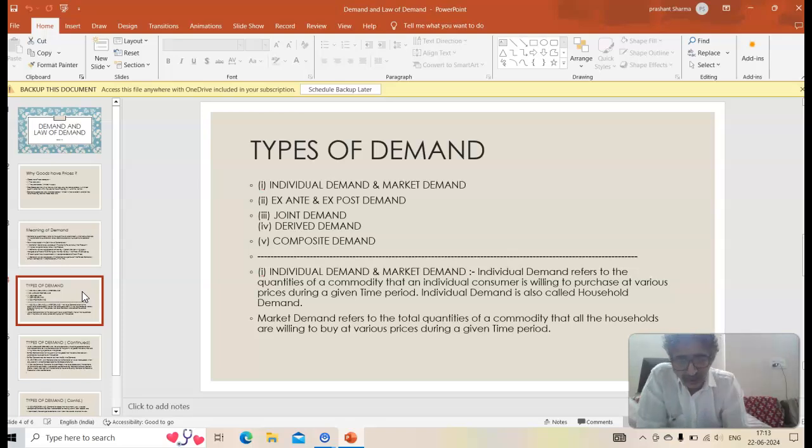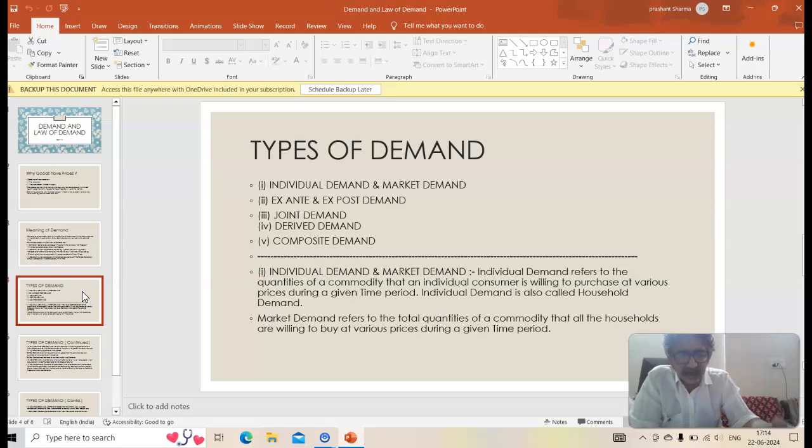Let's first focus on individual demand and market demand. Listen, children. In an economy, we have, let's say, an individual consumer. An individual consumer basically is having a family. Family, we say household. So if I go to, let's say, in a colony, and I talk to, let's say, Mr. Mishra, and I say I'm conducting a survey. I want to know how much quantity of milk will you buy when the price of milk is 40 rupees per kg, or 50 rupees per kg, or 60 rupees per kg, or 80 rupees, and so on and so forth.